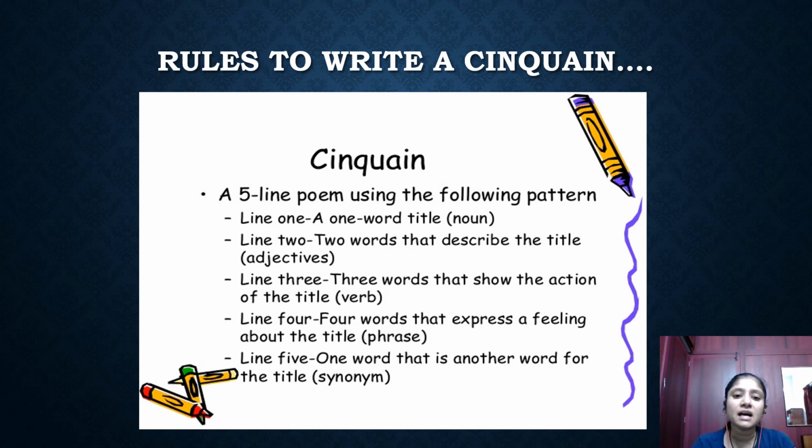Okay, and the last line is one word that is another word for the title, that is, a synonym. You have to include the synonym. Synonym means a word with the same meaning. The word should mean the same as the word cat. So I can give the word pet. When you give pet, you will understand what the common pet animals are that we have. We will have a cat, dog, everything. Nowadays people are having everything as a pet, but generally when we speak about pets, these are the things that pop up in our mind.